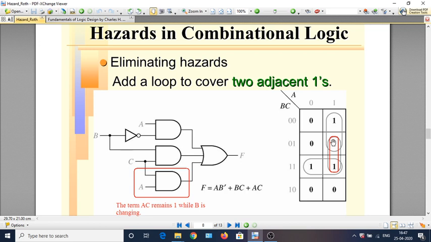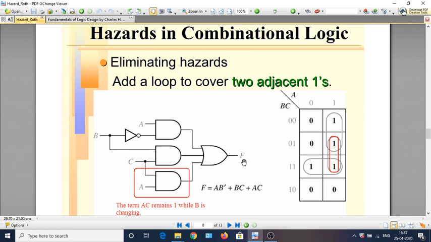So we should modify the circuit so that such a one term is present. So what is this term? This term is the one where A is equal to 1 and C is equal to 1. So it is the term AC.